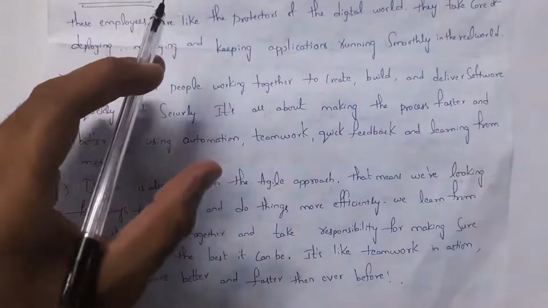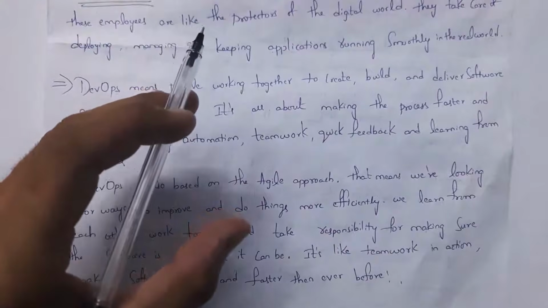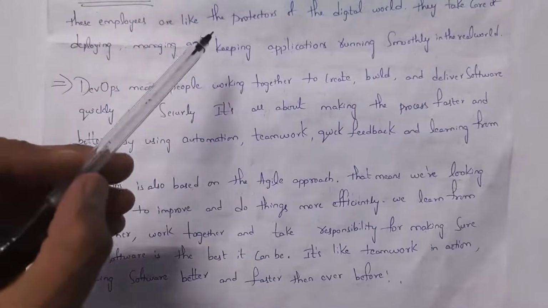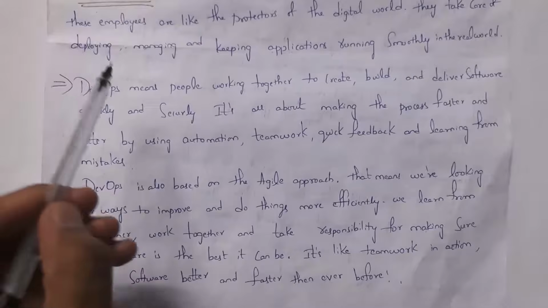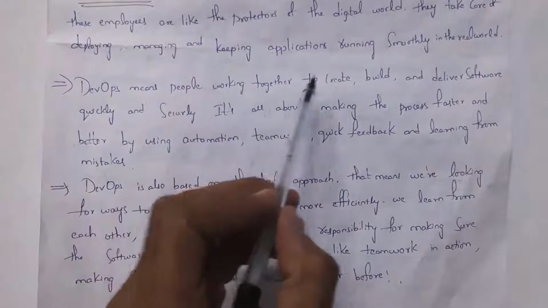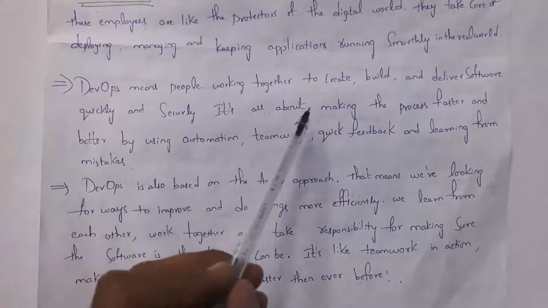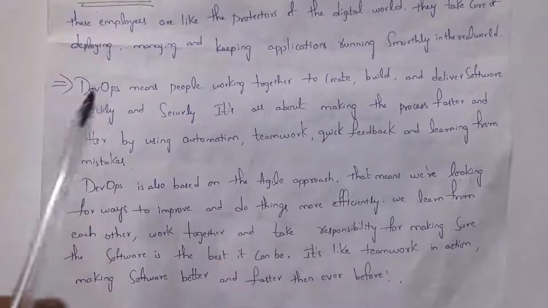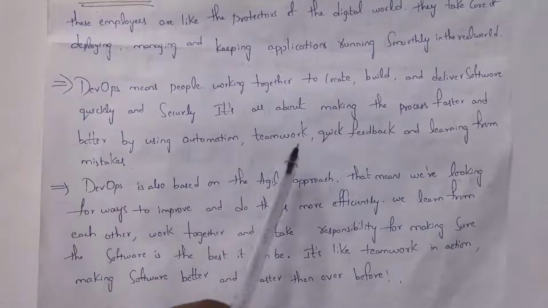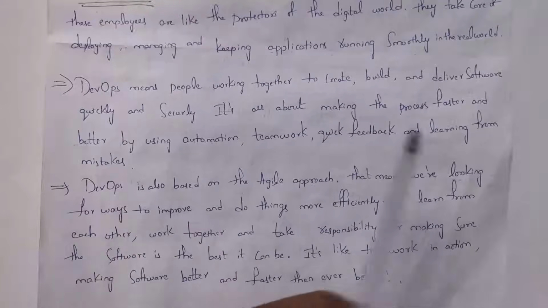So in DevOps, the development team and operations team work together in order to create, build and deliver applications. So DevOps means people working together to create, build and deliver software quickly and securely. It's all about making the process faster and better by using automation, teamwork, quick feedback and learning from mistakes.